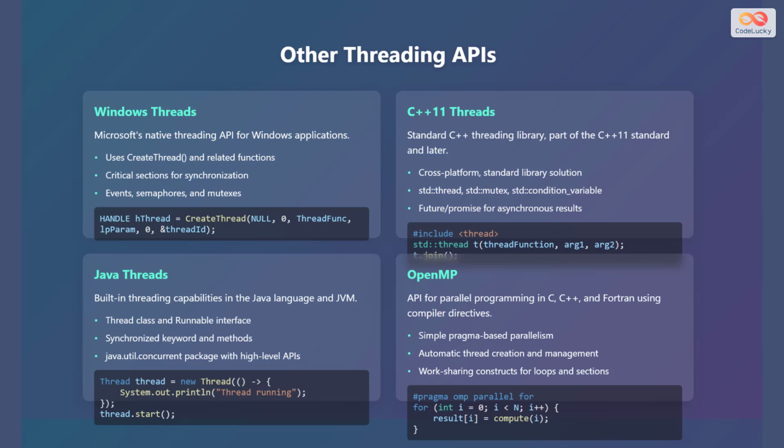The fourth application programming interface is OpenMP, which is an application programming interface for parallel programming in C, C++, and Fortran using compiler directives. It is simple pragma-based parallelism, automatic thread creation and management, work-sharing constructs for loops and sections. Here's a code example: #pragma omp parallel for, for (int i = 0; i < n; i++) result[i] = compute(i).